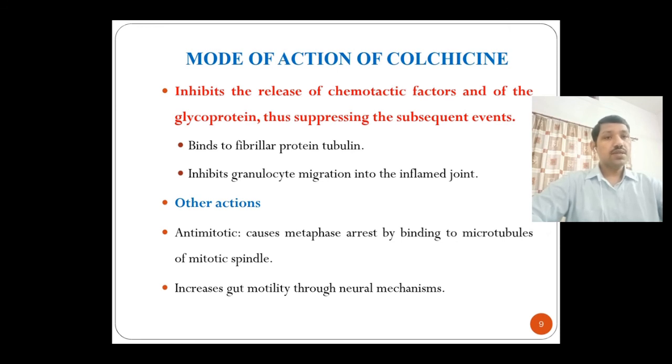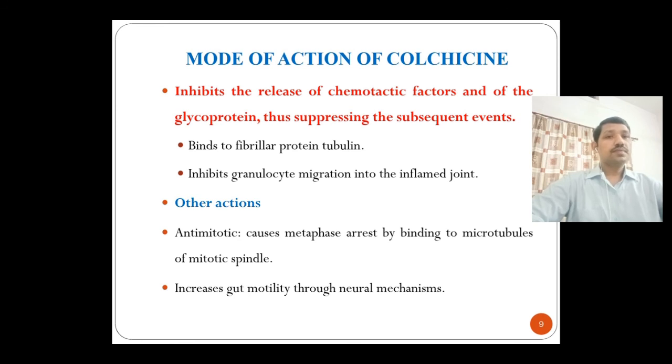It inhibits the release of chemotactic factors and of the glycoprotein, thus suppressing the subsequent events. In the last slide, we discussed how inflammation occurs in acute gout.